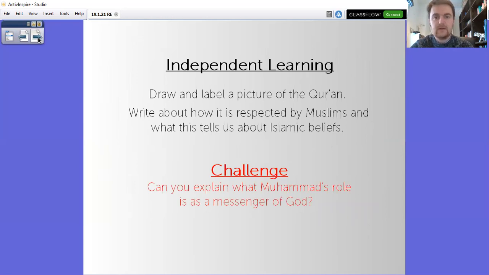So your independent learning is to draw and label a picture of the Quran. Can you write about how it's respected by Muslims and what this tells us about Islamic beliefs? As a bit of a challenge, can you explain what Muhammad's role is as a messenger of God? I've put in the resources some examples of pictures of the Quran that you might want to use. You might want to do some of your own research. Some of you might even have a Quran at home that you can use as well.